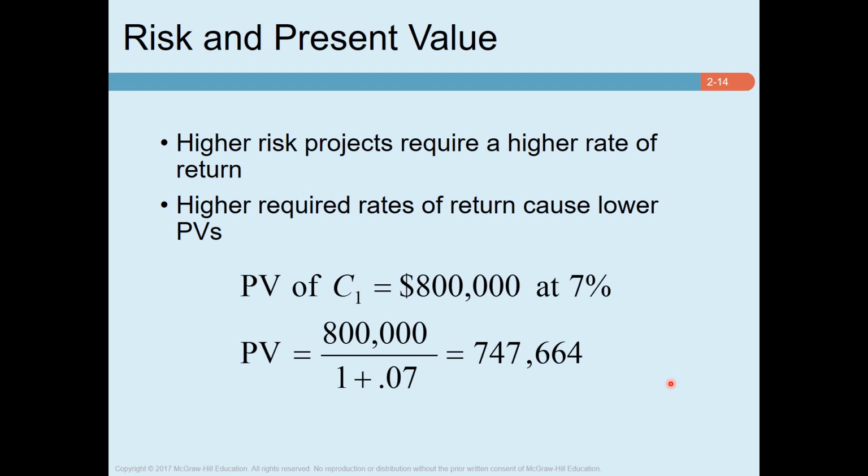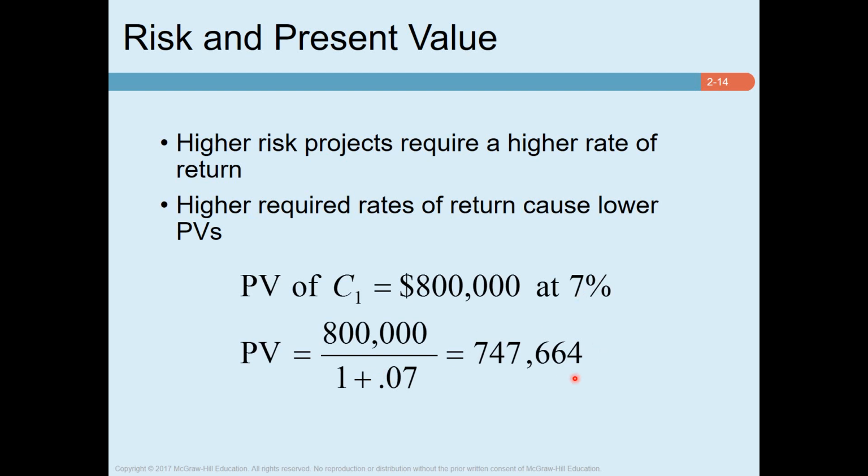In this video, we will be discussing the relationship between risk and present value. In the last video, you can remember we have seen an example of an office building. We have seen that an office building is constructed at $700,000 and we expect to sell this office building at the end of year one with $800,000 and the cost of fund was 7%. So we discounted this 800,000 with 7% and we got a present value of